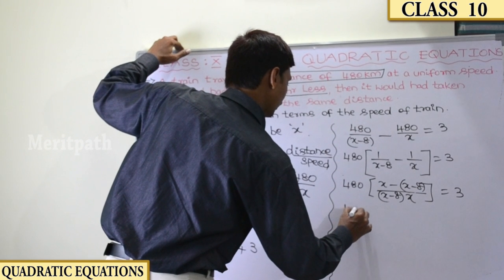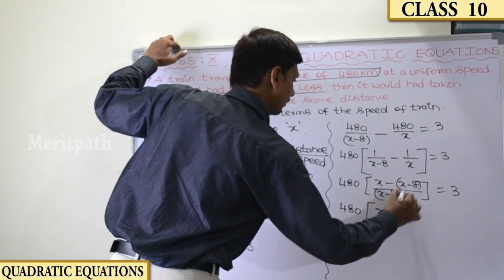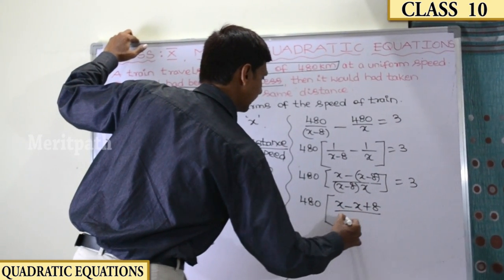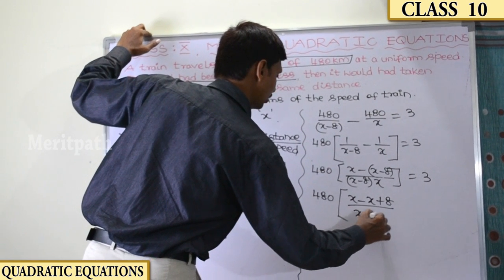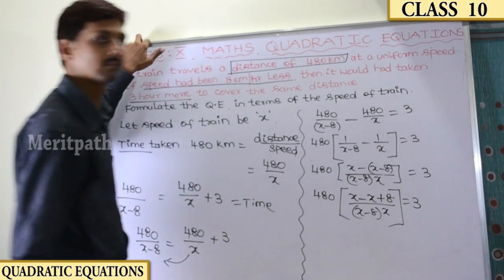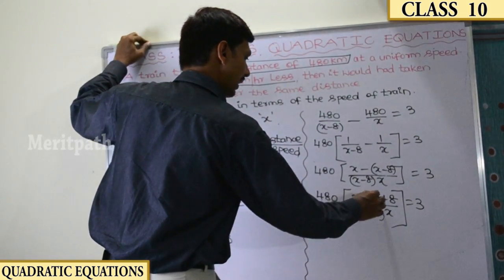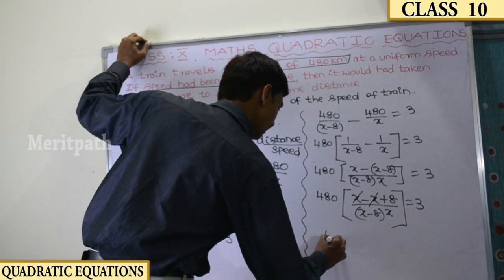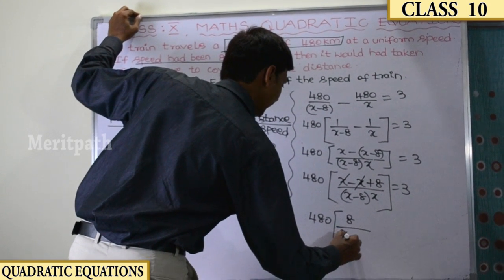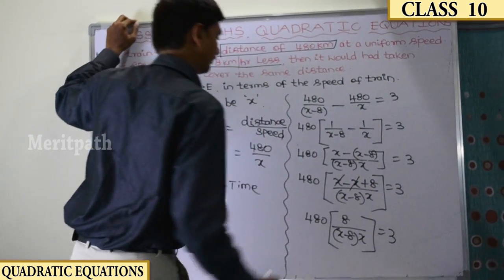So 480 into, here, multiplying minus with x, minus into minus plus 8, divided by x minus 8 into x equals 3. In the numerator, minus x plus x get cancelled. So 480 into 8 by x minus 8 into x equals 3.